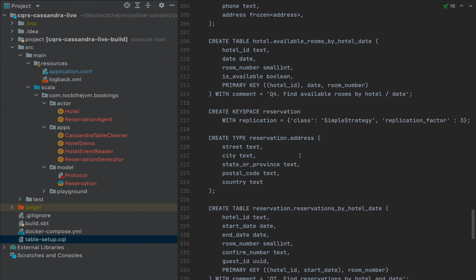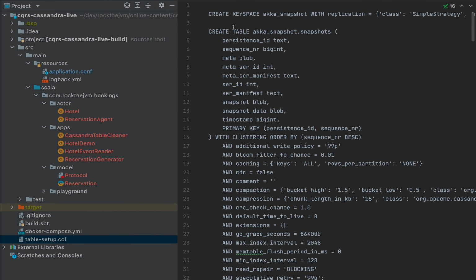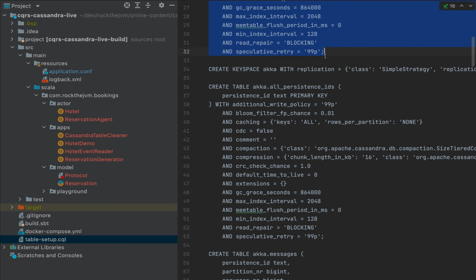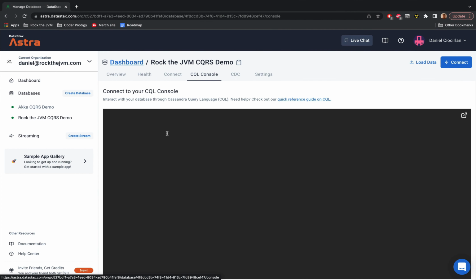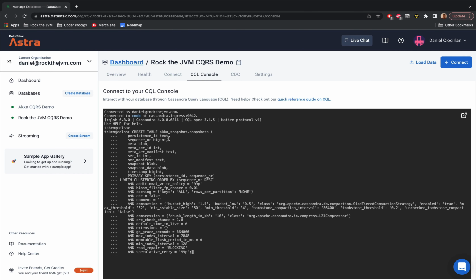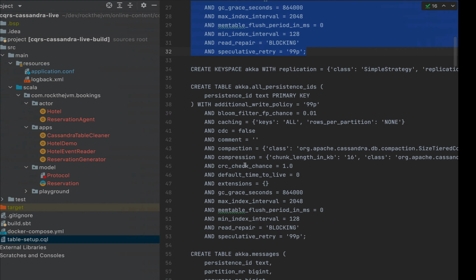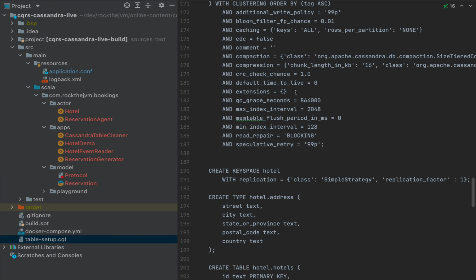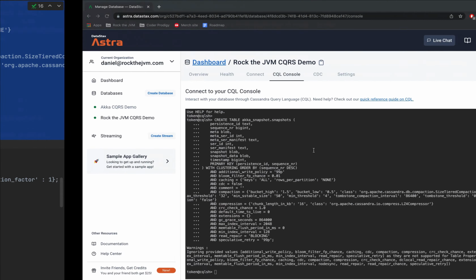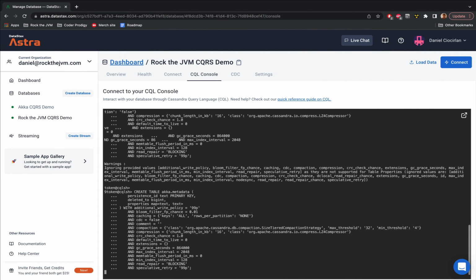At this point, we can copy all our table definitions. So I'm going to be very careful about this. We have Akka snapshot, and then I'm going to copy this one, go back to the CQL console, and I'm going to paste everything in this terminal. Let's see. So this works. Okay. Then all the tables in the Akka key space, there are the most of them. I'm going to copy that, paste them in the terminal.